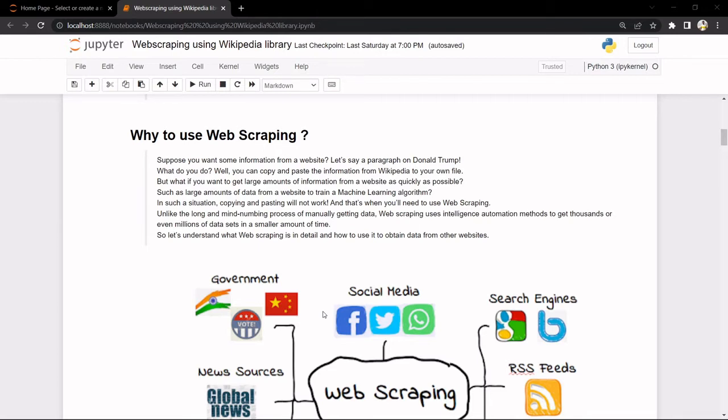It can also become computationally expensive, and it is a hectic job. We can make serious errors while copy pasting. So that's why we use web scraping. It will automatically get the data, and it is very fast compared to the human task.